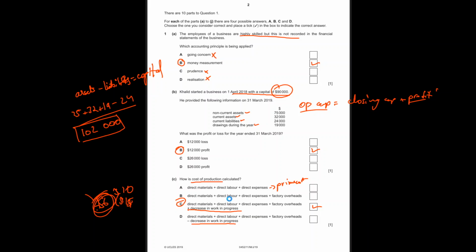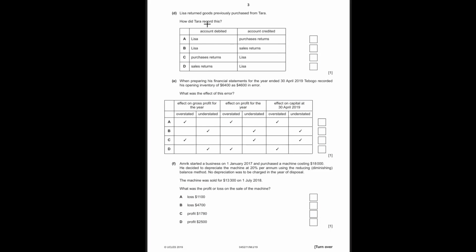All right, next. Lisa returned goods previously purchased from Tara. Tara is the seller, Lisa is the purchaser, the customer. How did Tara record this? Okay, Lisa returned the goods. So what is involved? Sales returns, right? From the perspective of Tara. Not from the perspective of Lisa. From the perspective of Lisa, purchases returns. So this is not an option. Try to cancel the options which don't make sense. So these options do not make sense.